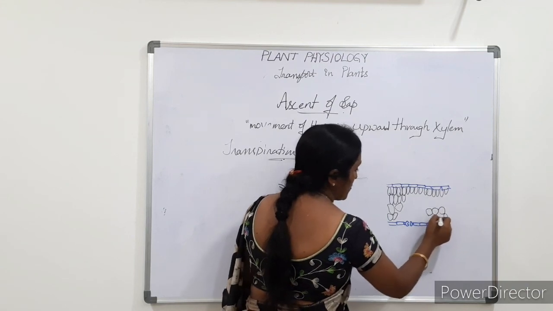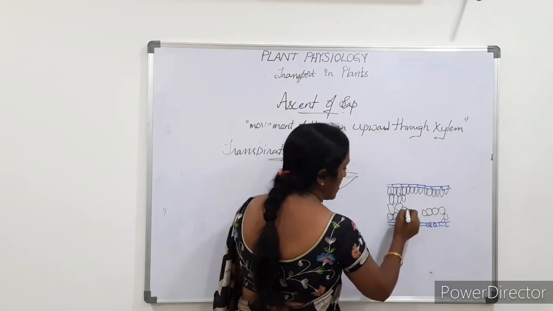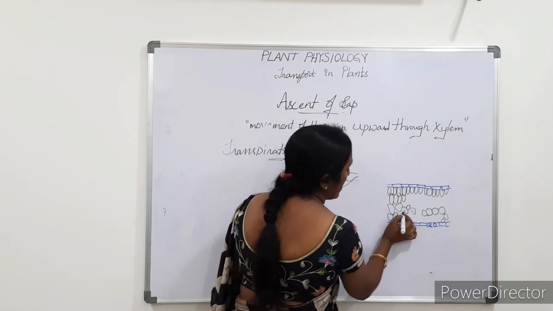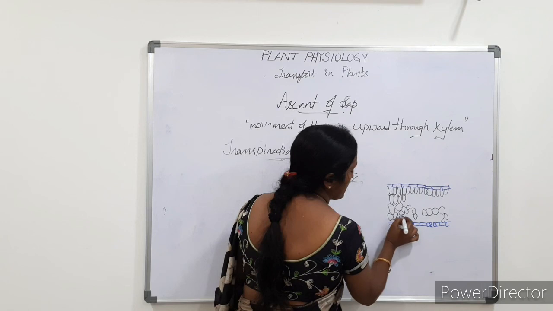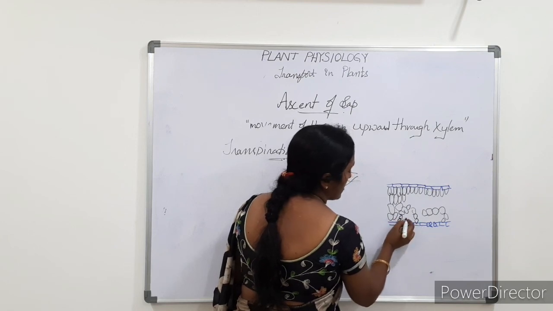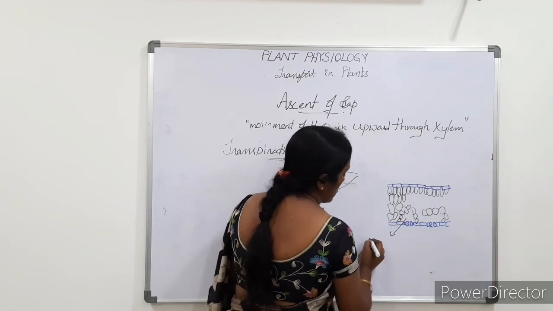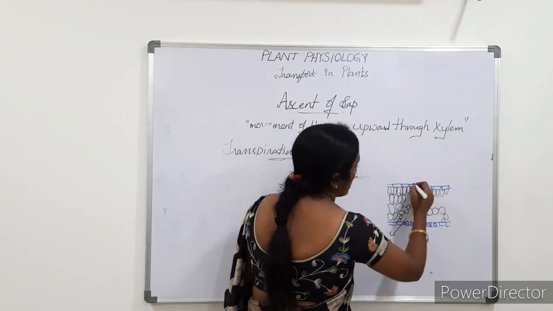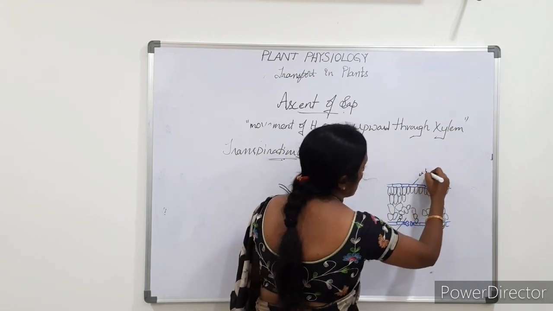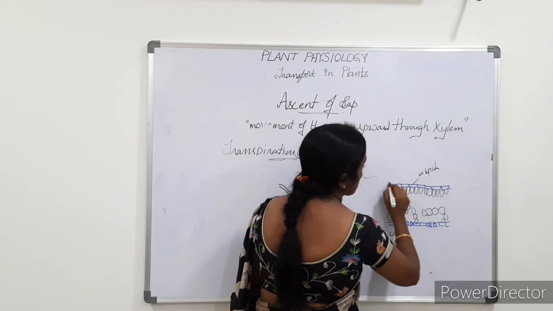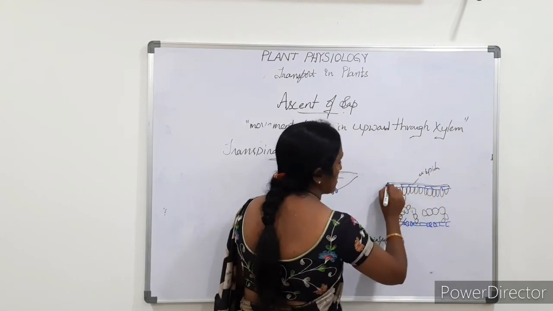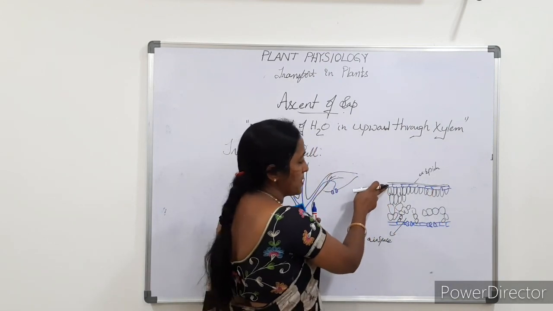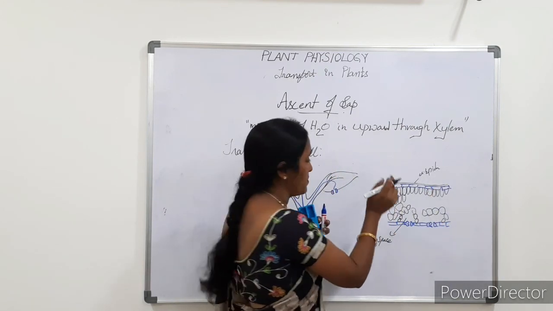In the region near where the stomata is present, there we find some space. This space we call as air space or something, and this is upper epidermis, and it is covered by a cuticle, and in some plants the stomata are absent, and in some plants very few stomata are present to control the transpiration.